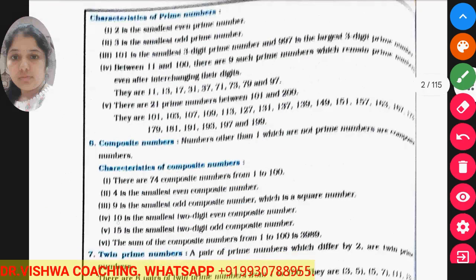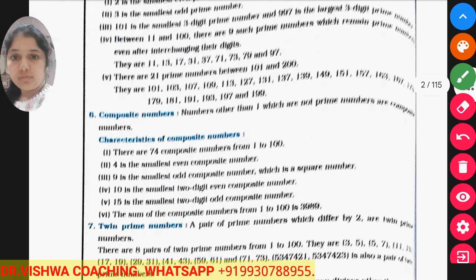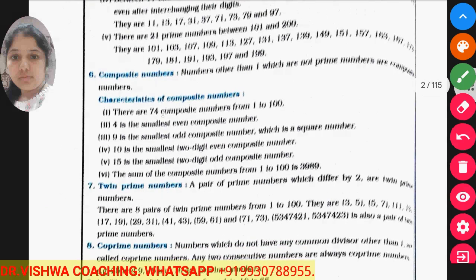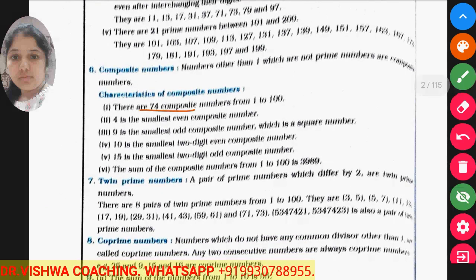Now composite numbers: the numbers which are not prime are called composite numbers. There are 74 composite numbers between 1 to 100. 4 is the smallest composite number. 9 is the smallest odd composite number. 10 is the smallest 2-digit even composite number. 15 is the smallest 2-digit odd composite number. So these things you have to keep in mind.